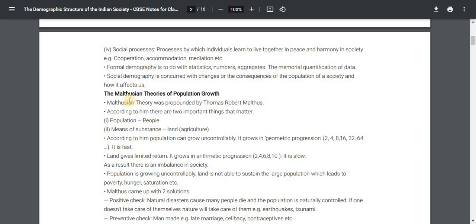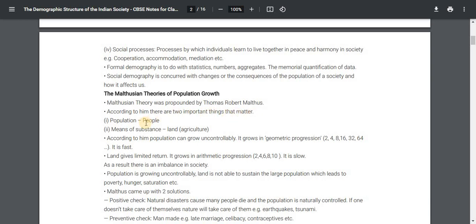The Malthusian theory of population growth. Malthusian theory was propounded by Thomas Robert Malthus. According to him, there are two important things that matter.